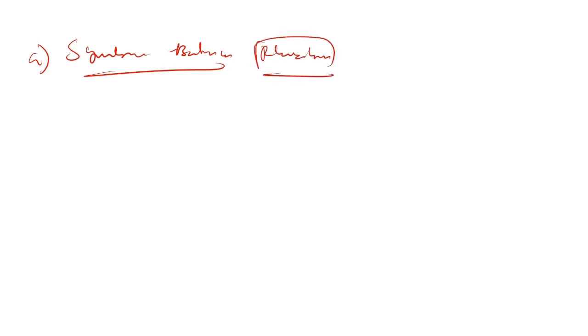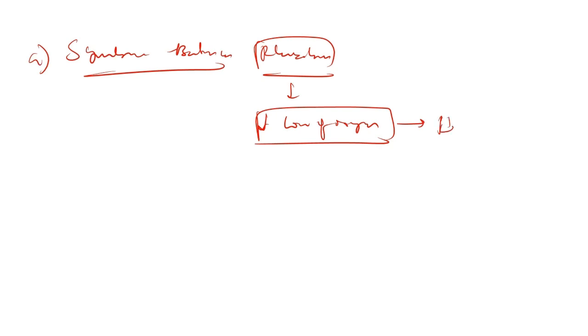Then, talking about the fourth category, symbiotic bacteria, how do they manage to fix the nitrogen? In symbiotic bacteria, mainly Rhizobium, we can take as an example. They fix the nitrogen by maintaining a very low concentration of oxygen. How do they maintain a very low concentration of oxygen? With the help of a compound called leghemoglobin.